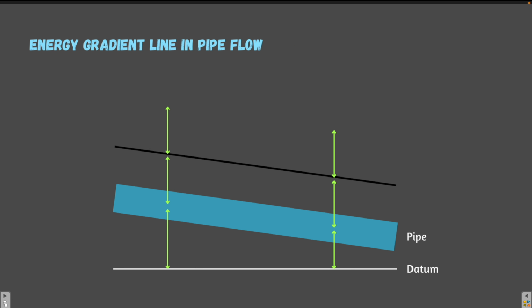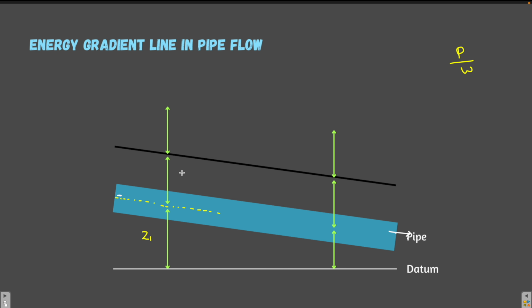Now let's consider a pipe. This is a pipe, and a liquid is flowing through the pipe in this direction. Now let's take a datum over here. From the center of this pipe, the height from the datum will give you the potential head. Similarly, the pressure head is the total pressure divided by the unit weight of the liquid.